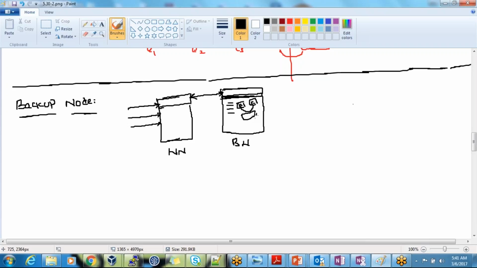It will create the latest FSImage. So the latest up-to-date FSImage will be there.